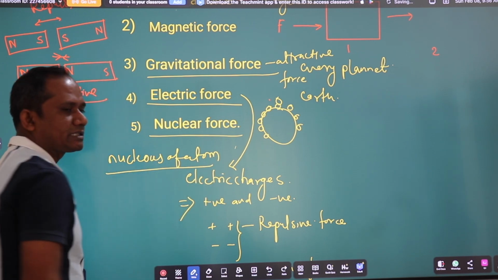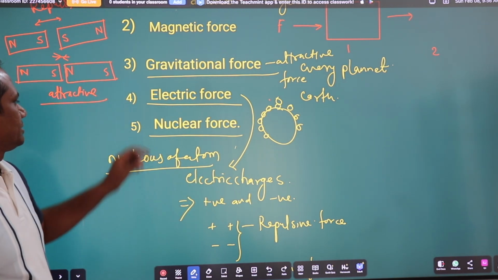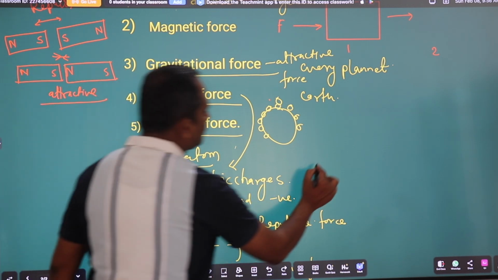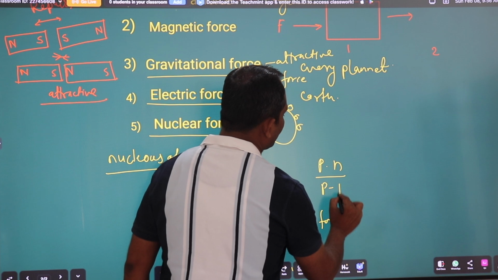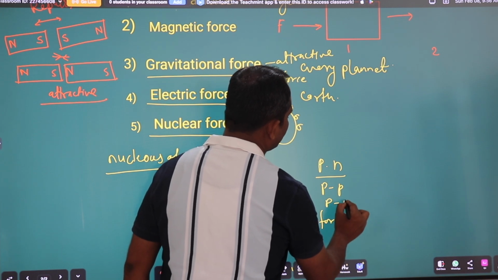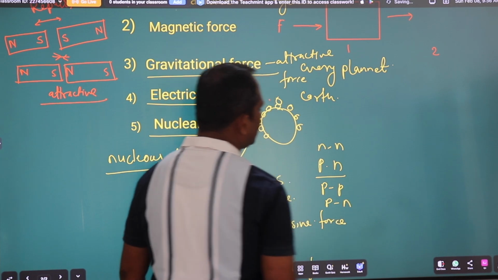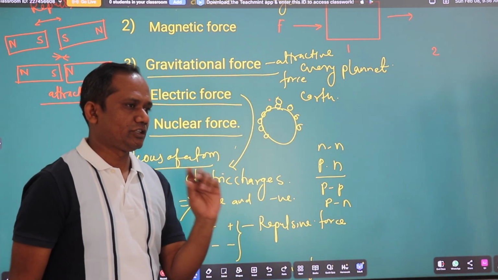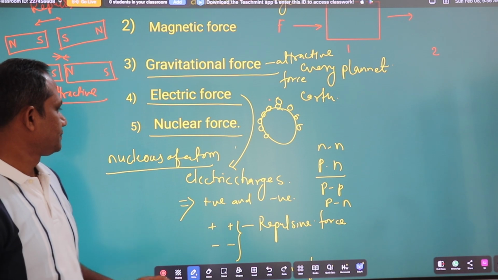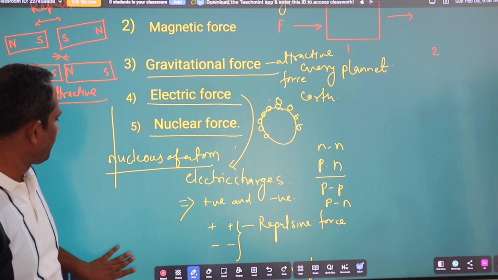And it always exists between the internuclear particles, that is, the force between protons and neutrons, proton and proton, neutrons and neutrons. Also there are a number of elementary particles. These elementary particles also experience the nuclear force. These are the important forces in nature.